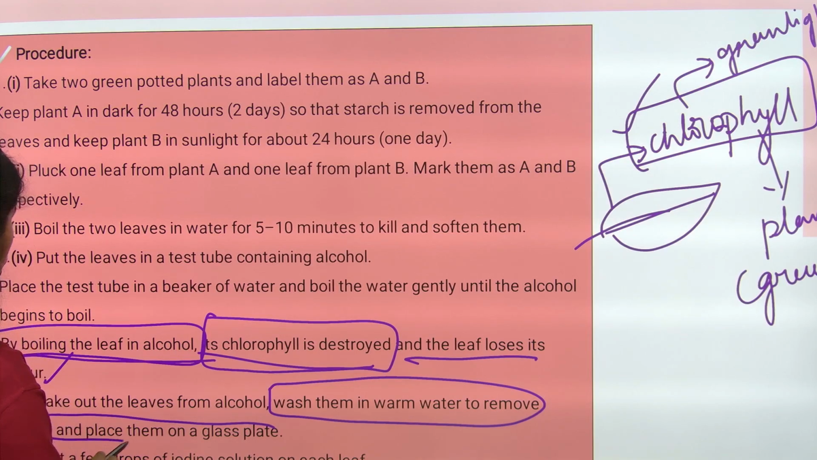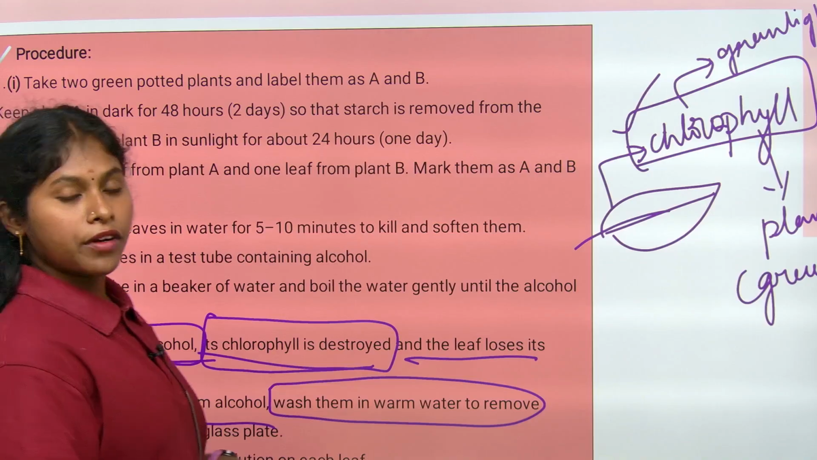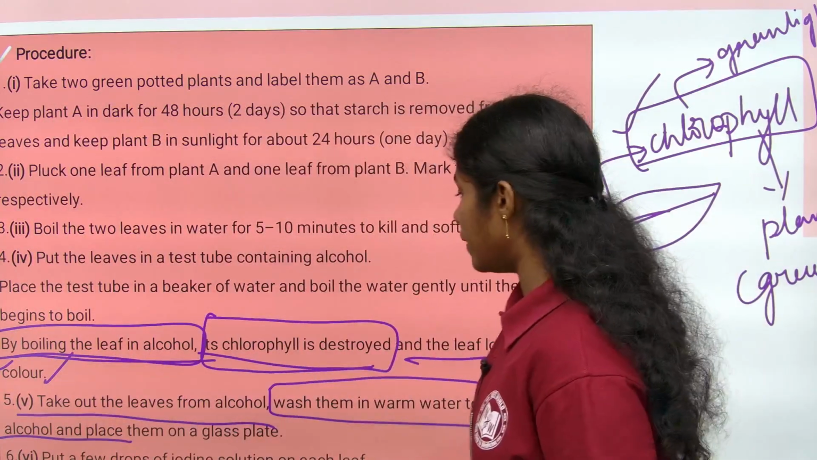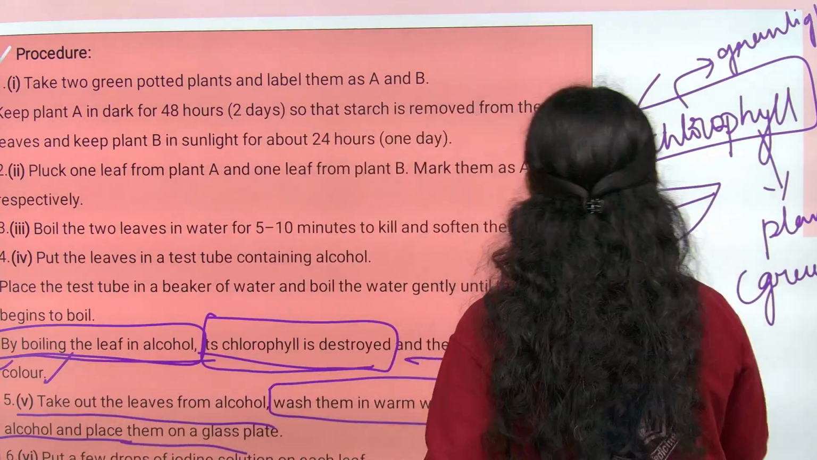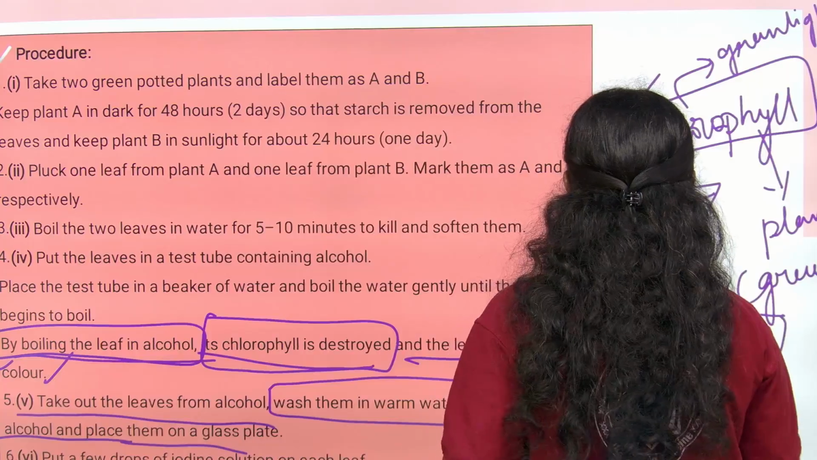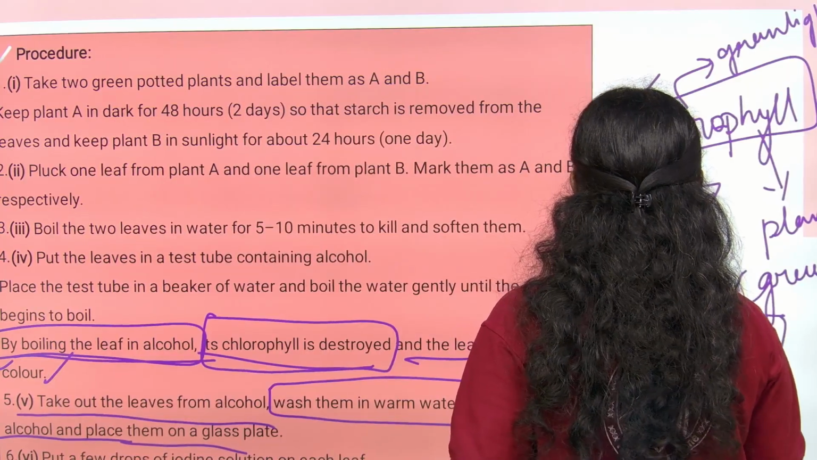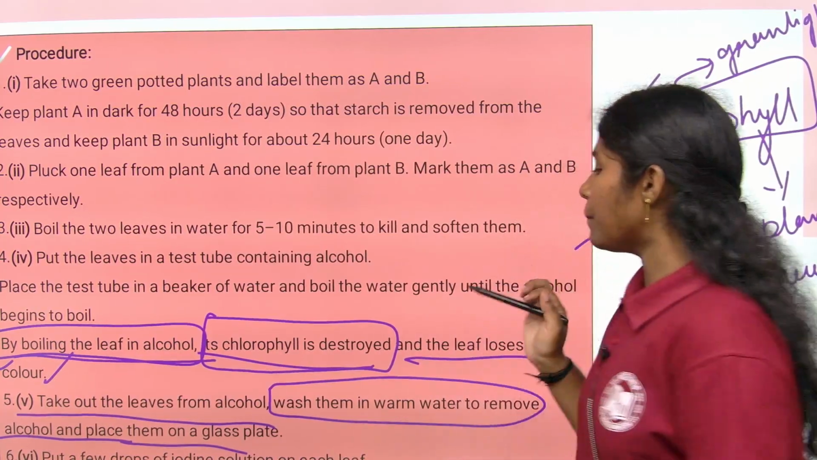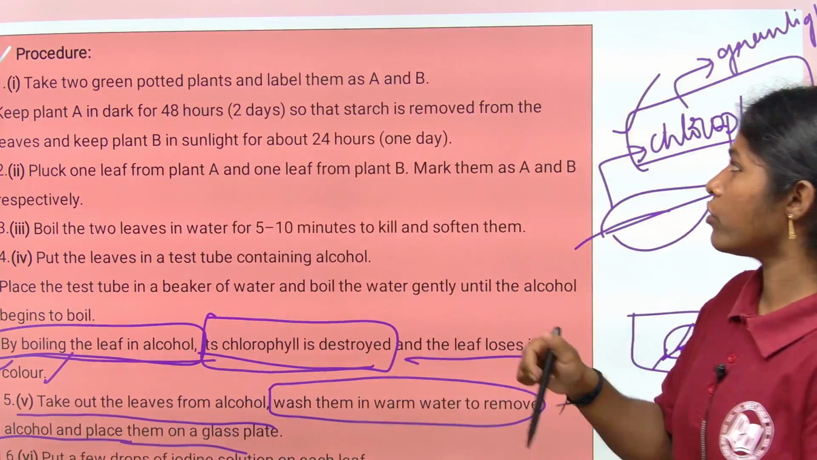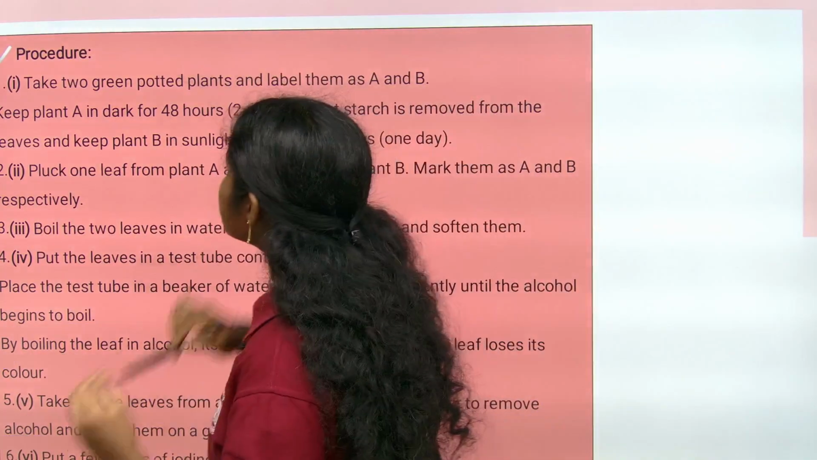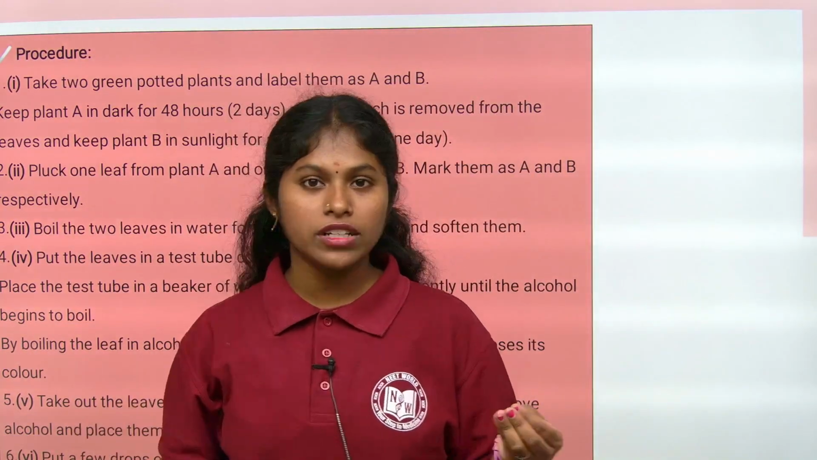Why do we wash the leaves, children? To remove the alcohol. And place them in a glass plate like this. After placing them, put a few drops of the iodine solution. Why does the iodine solution prove that starch is present, children?